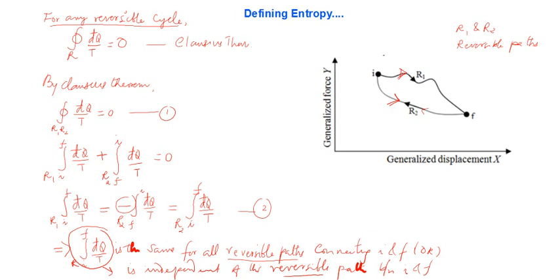So we can say that from these conclusions, there exists a function of the thermodynamic coordinates of the system which has got a definite value at I and another definite value at F, and the difference between these two values is independent of the reversible path chosen.